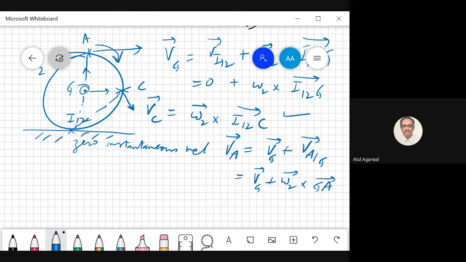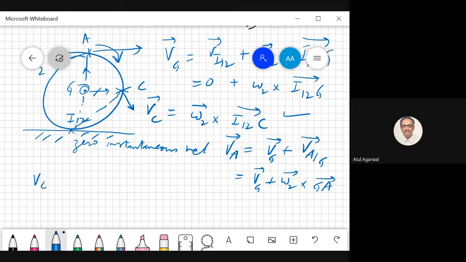So now you will be adding 2 vectors. One is this vector, velocity of point G, and the other is velocity of point A. Since they are both parallel, you can just directly add it up, and you will get twice the velocity of G. Now suppose you want velocity of point C.